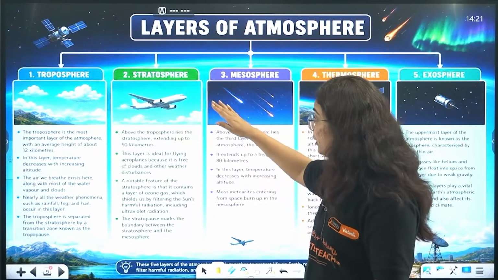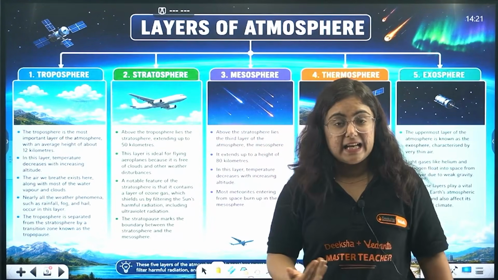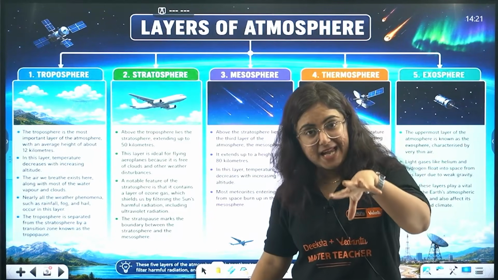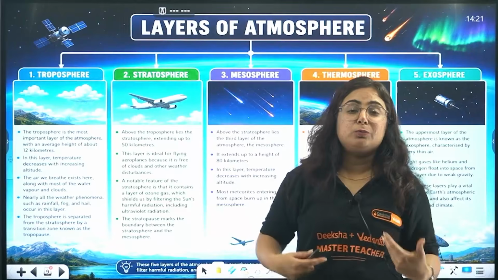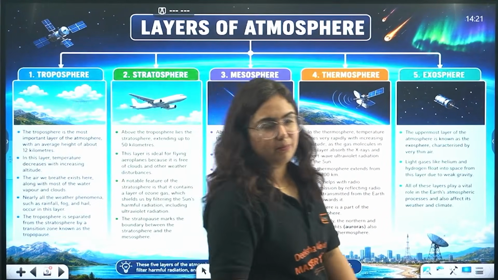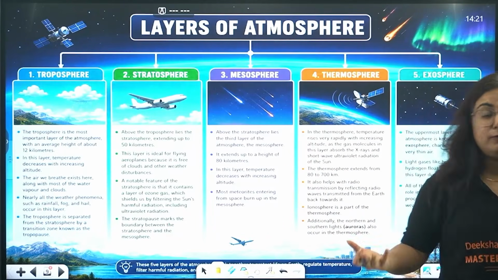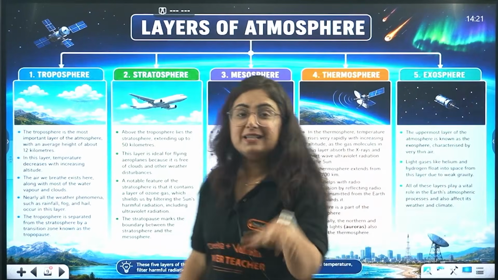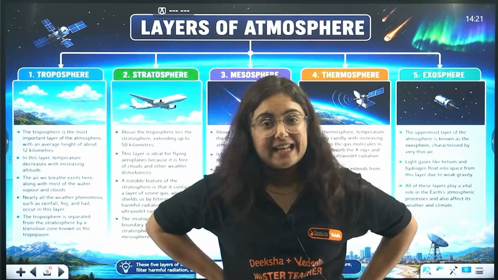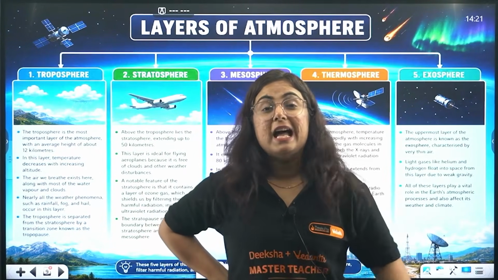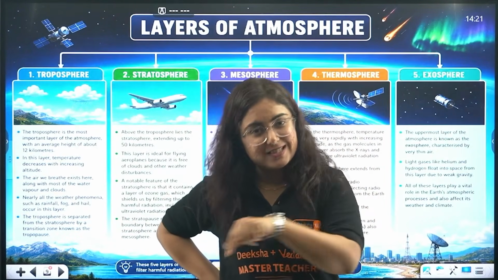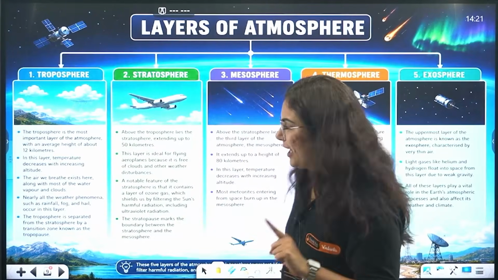Stratosphere lies above the troposphere and goes up to 50 kilometers, and this is the place where our aeroplanes are flying. So the next time you sit in the aeroplane, please tell your parents. They might know this, but if they are not aware, tell them that we are flying in the second layer of atmosphere, that is stratosphere, and we have crossed troposphere, where all the clouds and the weather conditions lie. Don't forget to tell them next time.